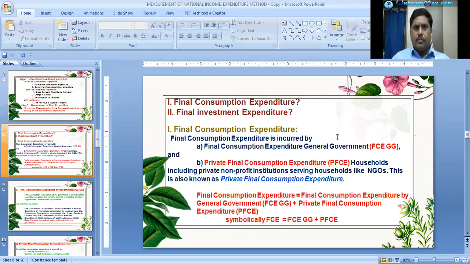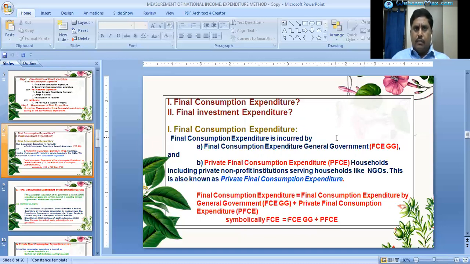One is final consumption expenditure of general government, the expenditure spent by the government. The second one is private final consumption expenditure, that means private households, including private non-profit institutions serving households, like NGOs, like Red Cross societies. This is also known as private final consumption expenditure.